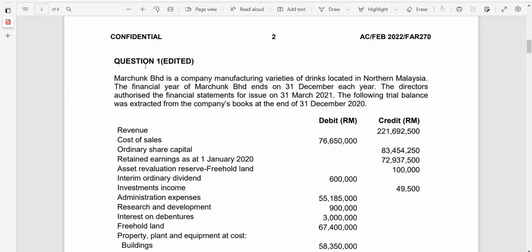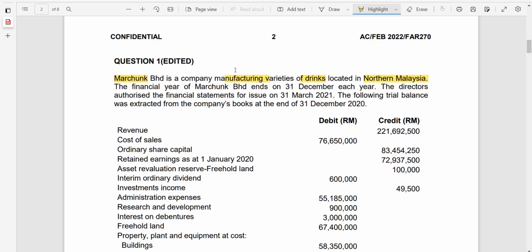February 2022 is question 1, and we're going to go through the question, and then after the session we are going to look at how to answer it. But before that, let's go through the question. It is about a company called Marchunk, which is involved in the manufacturing of varieties of drinks and is located in northern Malaysia.